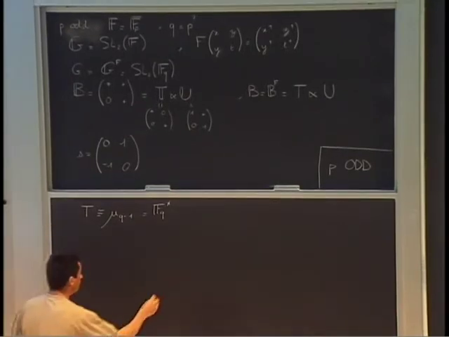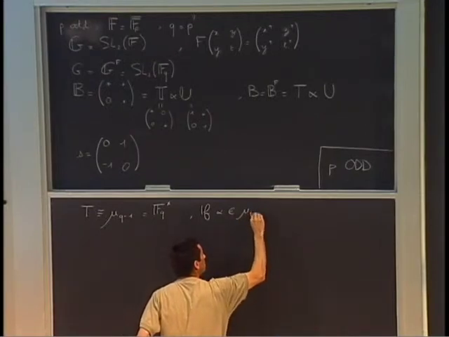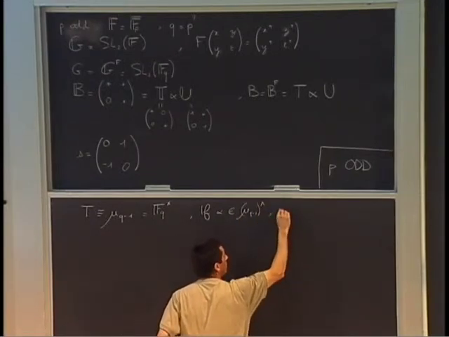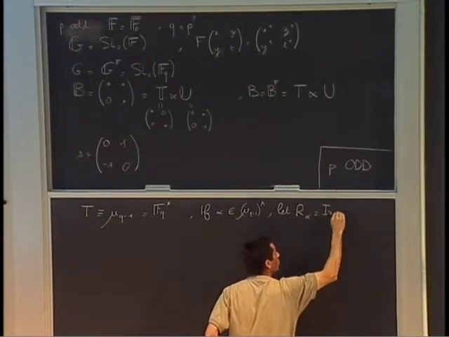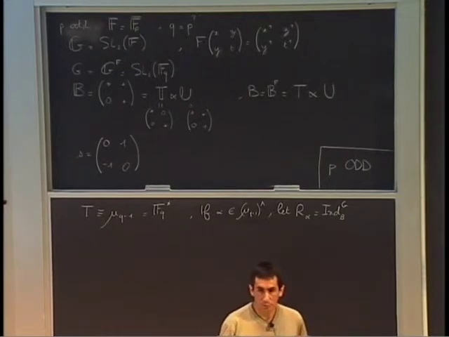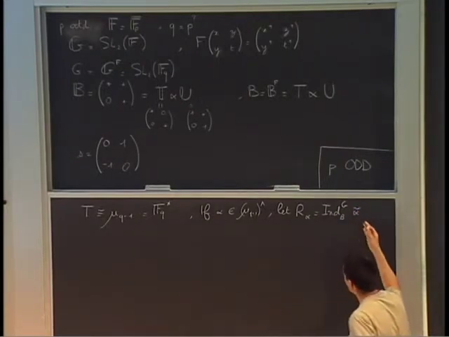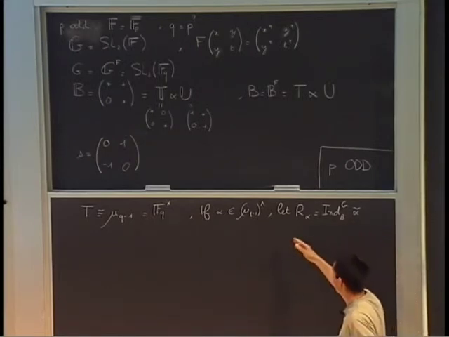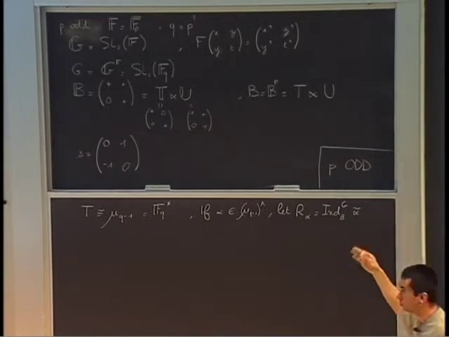And if alpha is a linear character of this guy, we can define an induced module, in a similar spirit as in Brendan's lectures. The induced module of alpha tilde is a lift. Well, I view alpha as a linear character of T. I lift it to B by the usual thing, and I induce it.